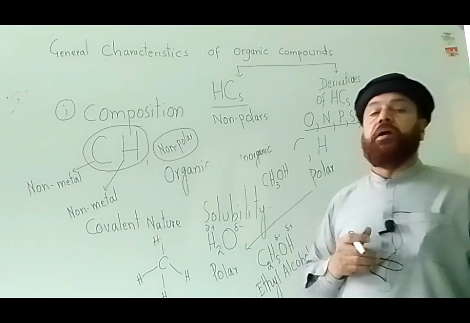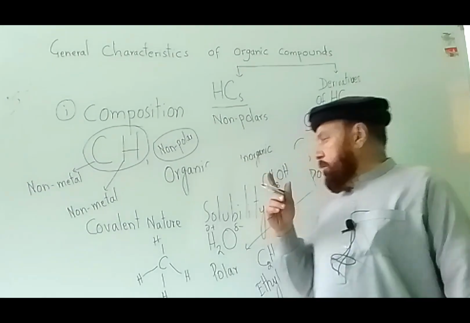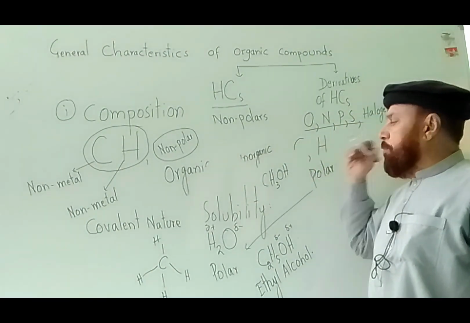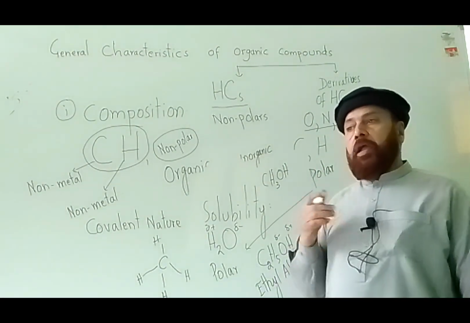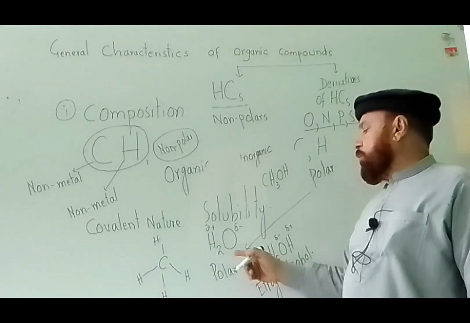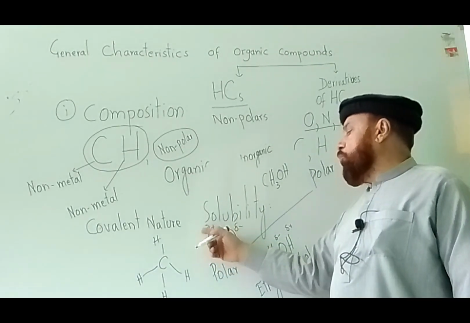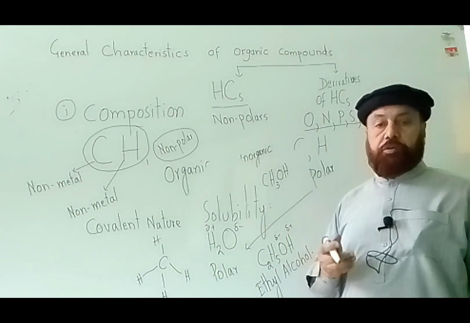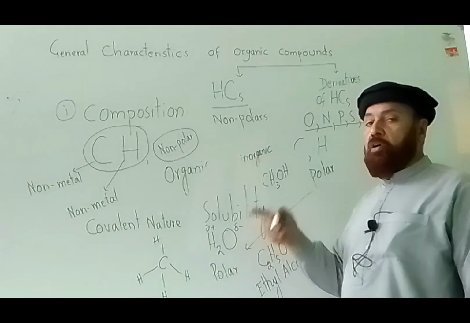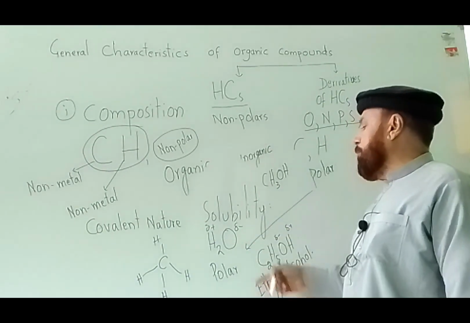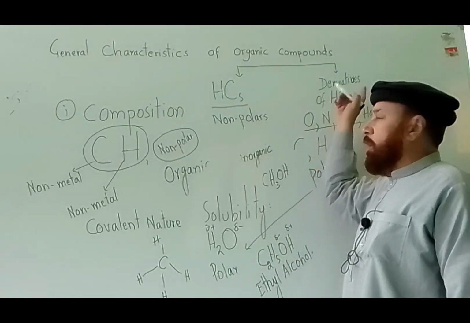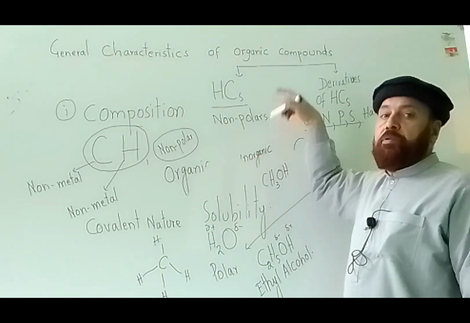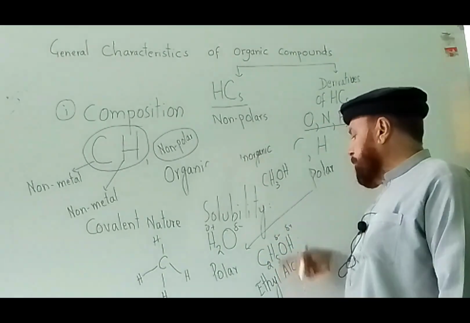Their nature is unlike. The derivatives of hydrocarbons are polar, the same nature as water, and polar dissolves in polar. Therefore, the like dissolves like principle can be applied to polar derivatives of hydrocarbons or organic compounds.